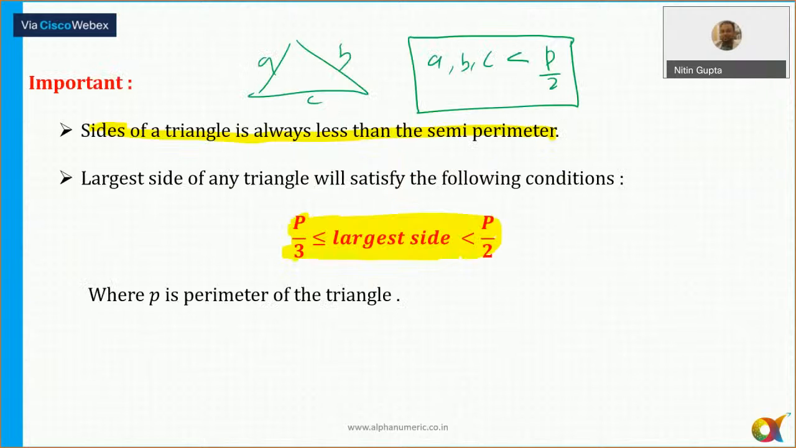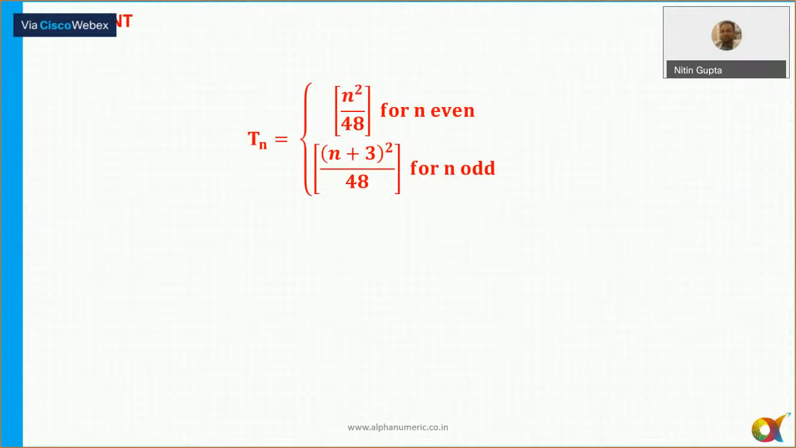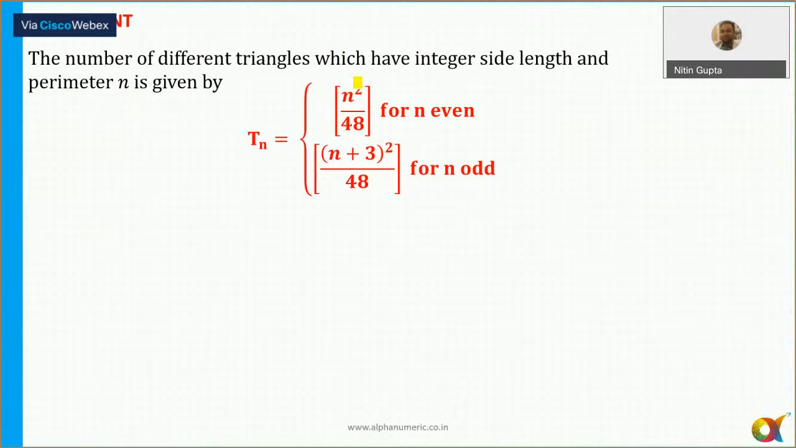I have discussed two different approaches. One is how to do a counting, and I also told you the direct formula. So these are the direct formulas. The number of different triangles which have integer side length and the perimeter is n is always equal to n squared by 48 for n even. And if n is an odd number, then it is (n plus 3) whole square by 48.